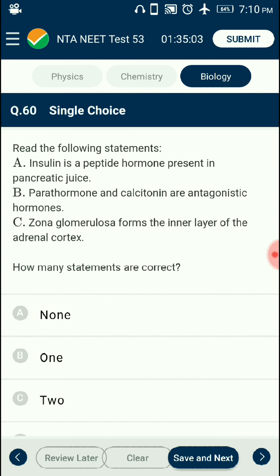Question number 60. Read the following statements. From that, how many statements are correct? Only the statement B is correct. A. Insulin is a peptide hormone secreted in blood. C. Zona glomerulosa forms the outer layer of adrenal cortex. So the answer is option B. From the given three statements, only one statement is correct. The correct statement is B.